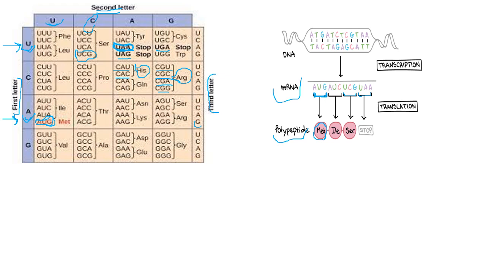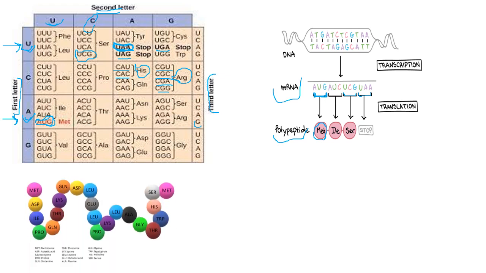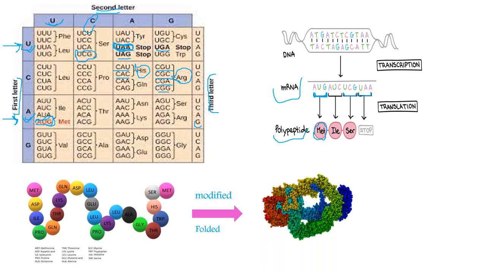So as I have said earlier, this protein, once it is dissociated entirely from the translation complex consisting of the mRNA, the small ribosomal subunit, the large ribosomal subunit, and the tRNA, should be modified and folded in order to give the right protein that is responsible for giving a normal function in our body.